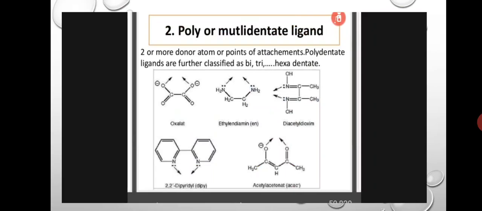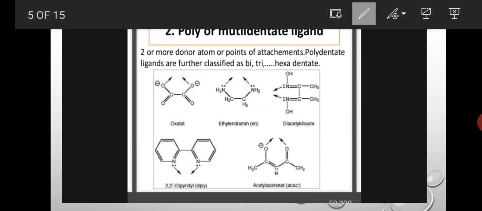Polydentate ligands are further classified into bidentate, tridentate, tetradentate and hexadentate ligands, like that, based upon the donor atoms or donor pairs. For example, here we are seeing oxalate. Okay, this is the oxalate ligand. Here two donor sites are there, COO- and COO-, so two donor atoms are present. So it is an example of a bidentate ligand.